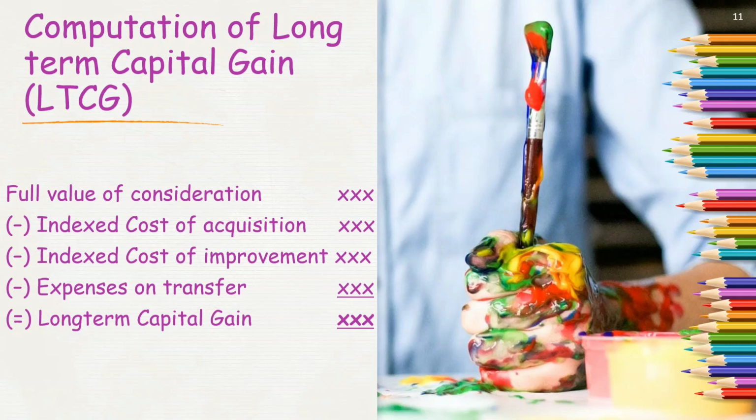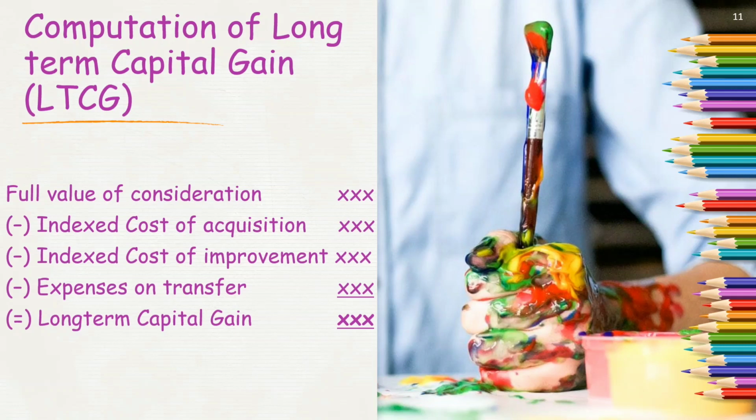Which simply means you are going to compute the cost of acquisition on an indexation basis. Similar thing will happen in case of cost of improvement. Again, you are going to index your cost of improvement, and on indexation of both of these, we can say that now my cost of asset and the selling price, that is the full value of consideration of my asset, are comparable.